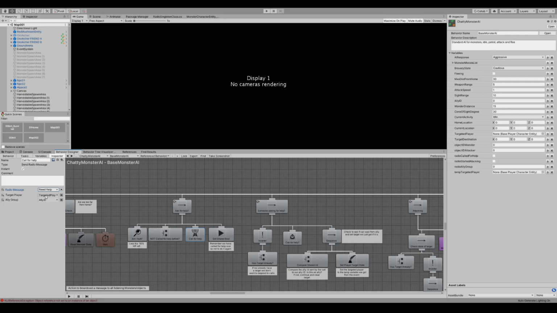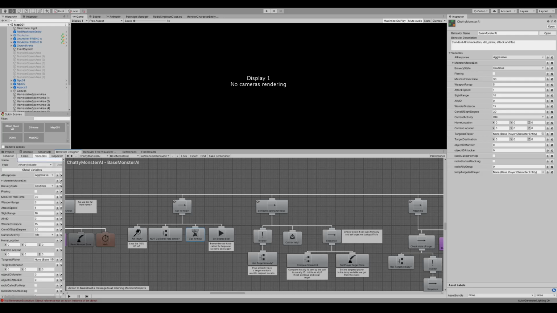One, who it's targeting at the moment. This is optional. You could send nothing, and say, for example, if you send the healing task, you don't necessarily need to know who you're targeting. You just need to know who sent it. And it also passes an LI ID. That's another variable set up in Behavior Designer, and the LI ID I think is 100 for this character, if you check the characters themselves.